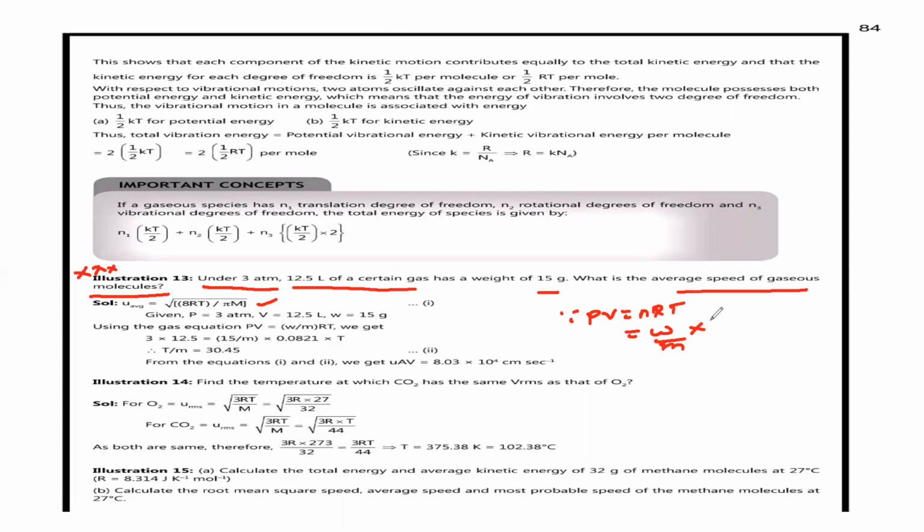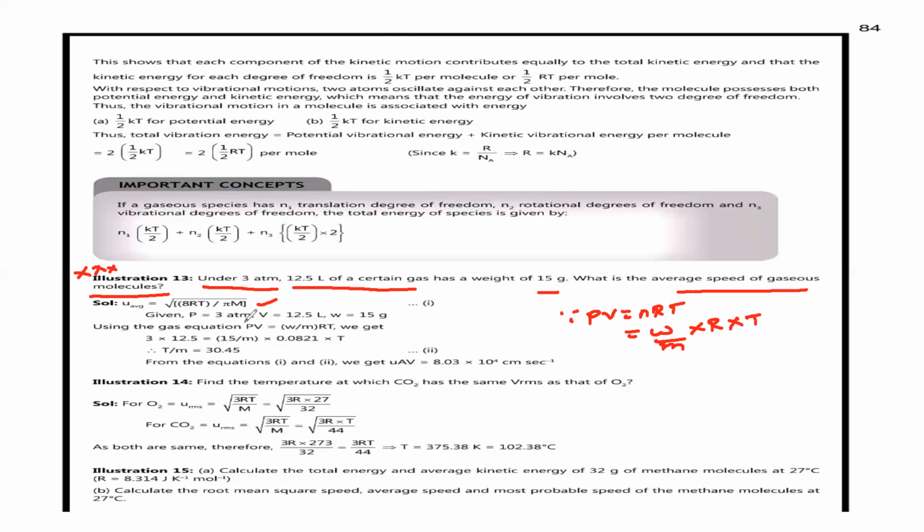They have given a gas weight of 15 grams, and they are asking for the average speed of the gas molecules. So this is equation 1, root of 8RT by pi M.